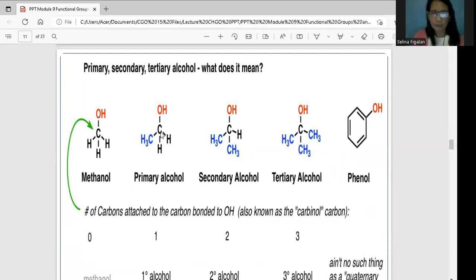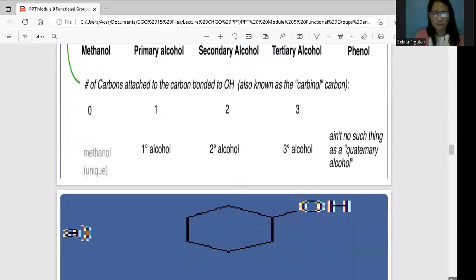Kung nakita nyo yung carbon, it is connected with one carbon atom. This one is connected with your 3, 1, 2, dalawa pala rather. So this is secondary. And this one is CH3 man yan siya. Okay, so this is a CH3 pero may carbon compound pa rin siya. Nakakabit yung C or carbon sa isa, dalawa, tatlo. So that is what we call the tertiary alcohol.